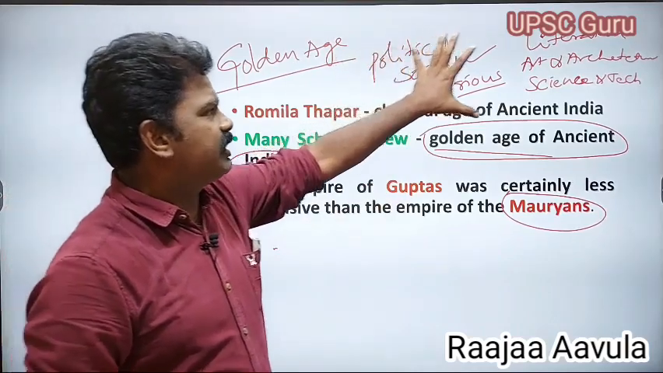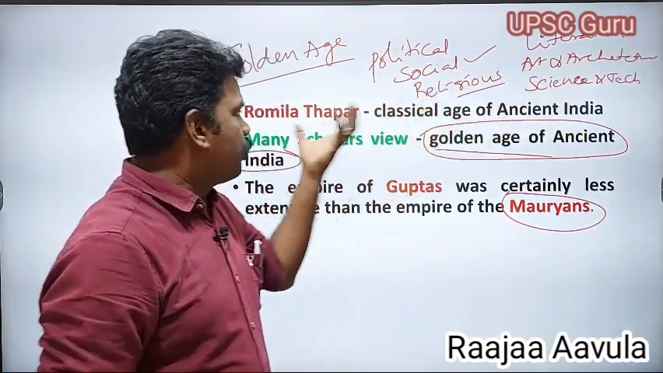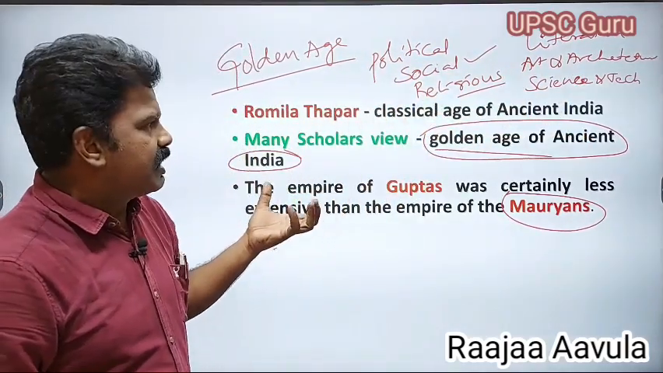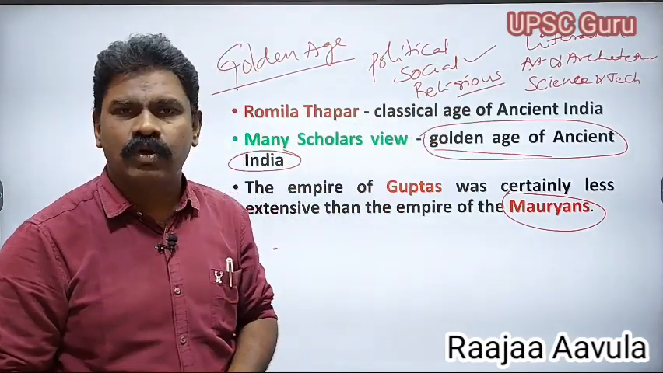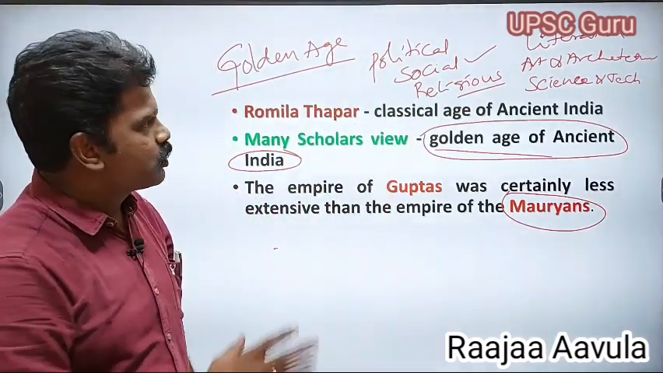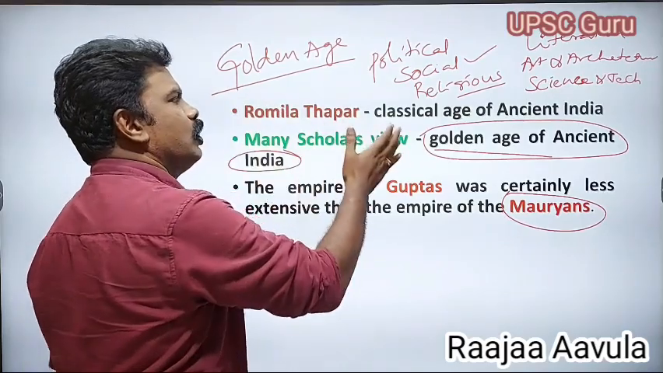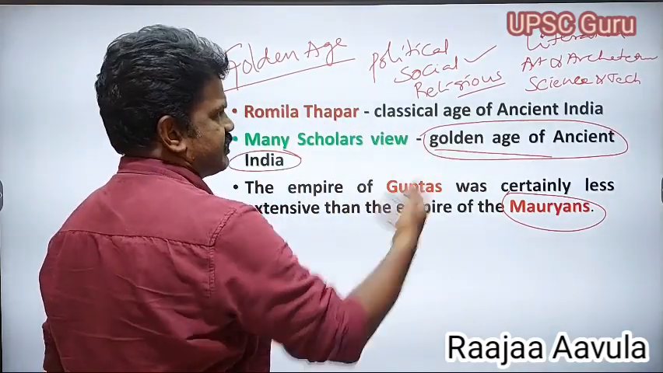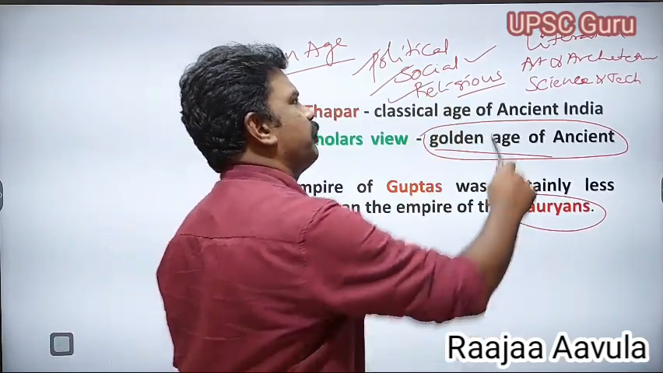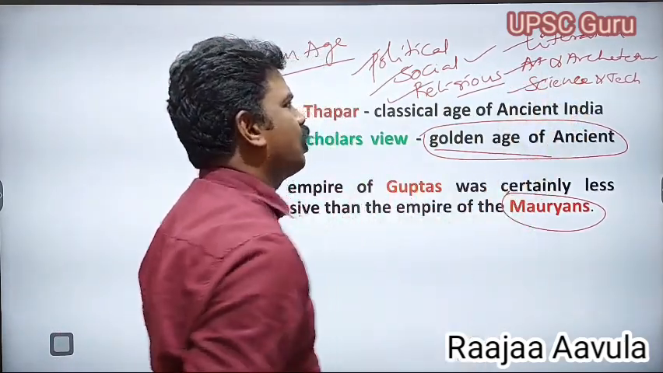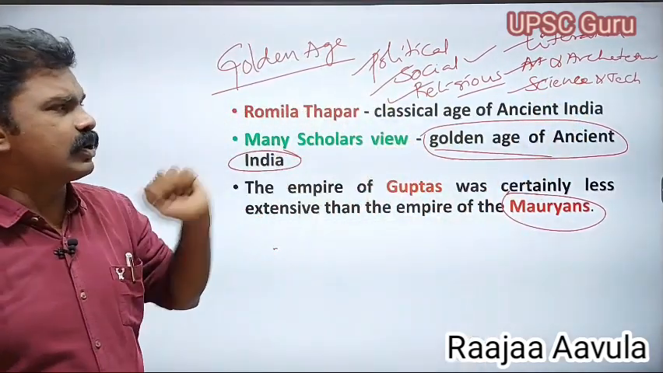Based on all these developments, Romila Thapar said that the Gupta's age is considered as the classical age of ancient India. So that is also called the golden age, because political development occurred, social development, religious development, literature, art and architecture, all these areas. It was a golden age.